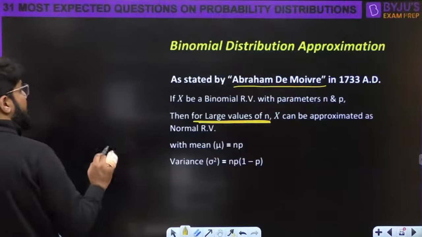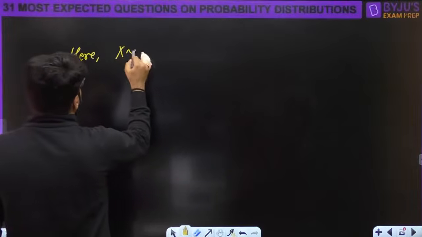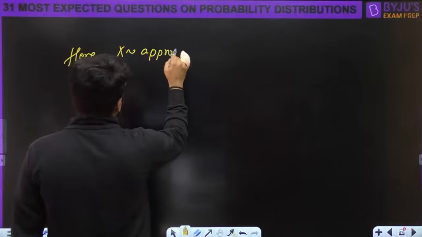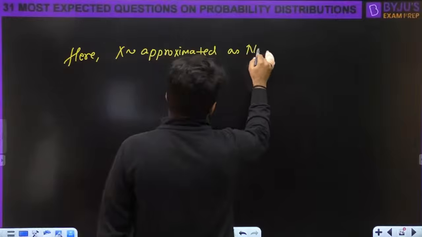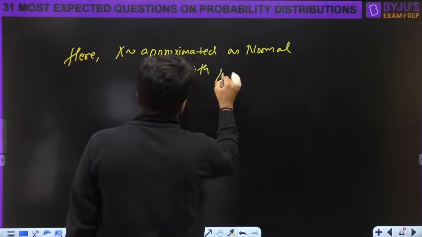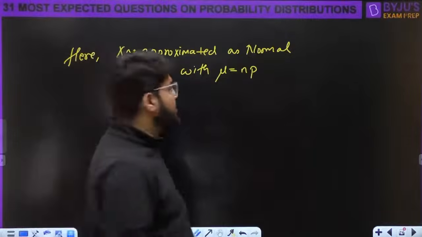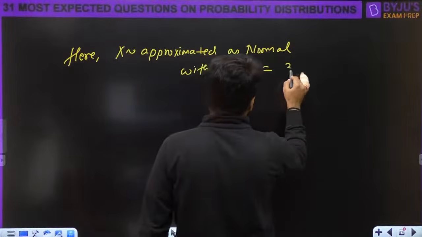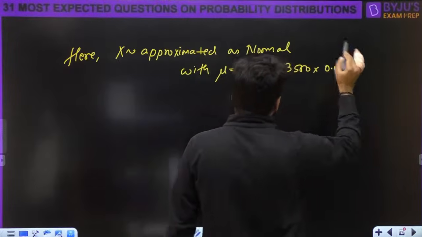Okay, so if I just apply this concept, here x can be approximated as normal with mu. The mean will be taken from binomial, and the formula of mean of binomial is np. n is 3500, p is 0.04. 04 tha na?